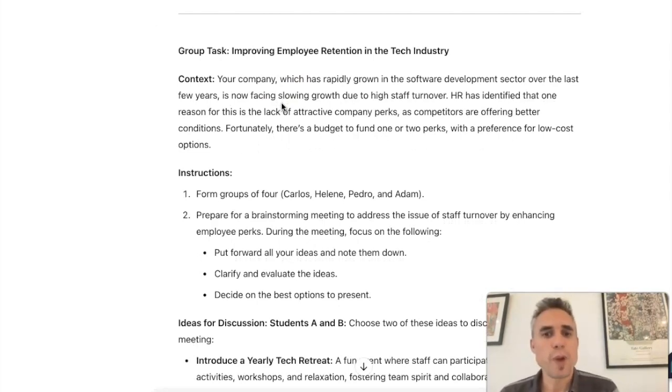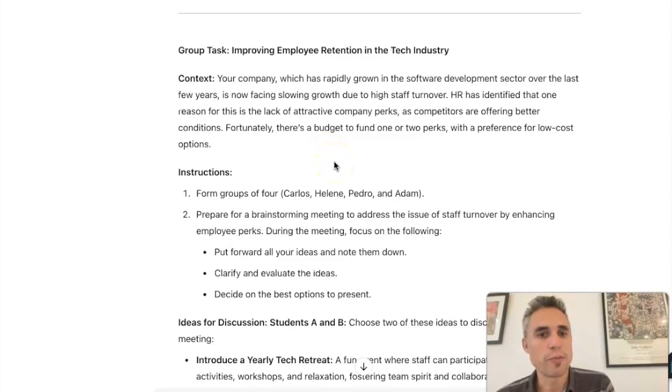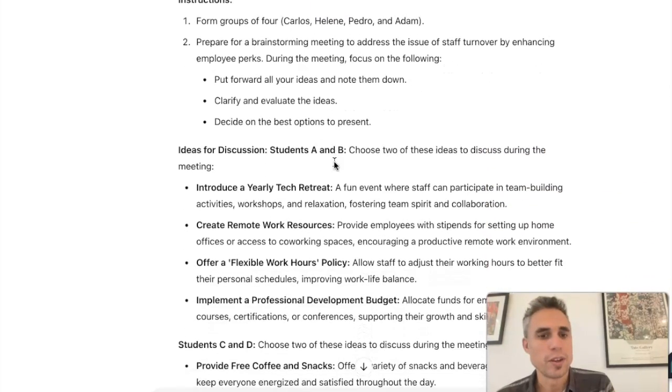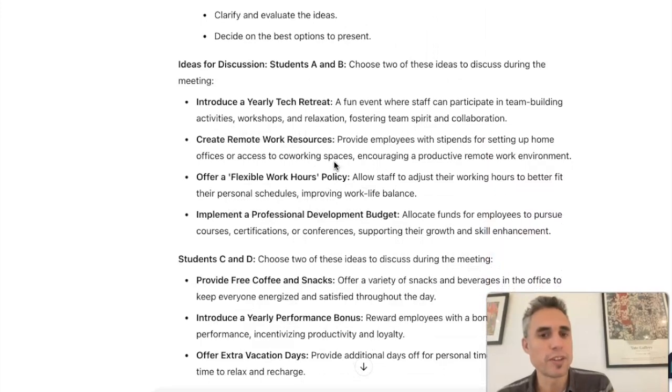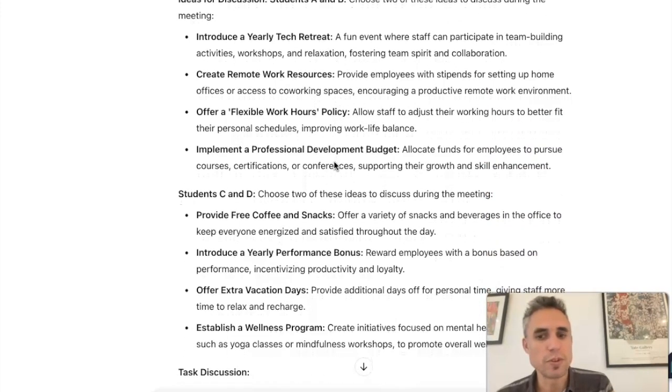Your company, which has rapidly grown in the software development sector over the last few years, is now facing slow growth due to high staff turnover. HR has identified that one reason for this lack of attractive company perks, as competitors are offering better conditions. Fortunately, there's a budget to fund one or two perks with a preference for low-cost options. Okay, so most of the information is the same, but the material, the content has been adapted to suit the industry that these students work in.